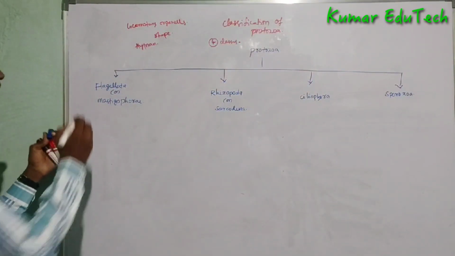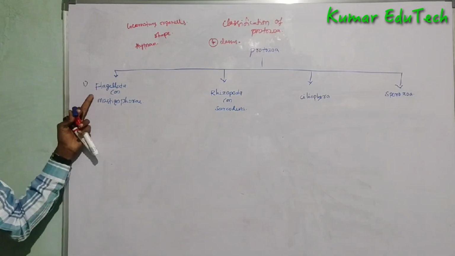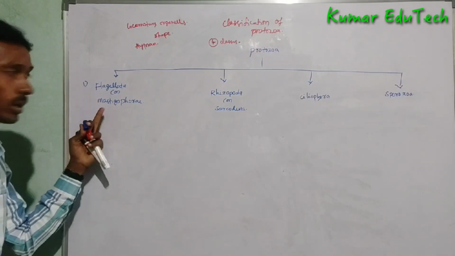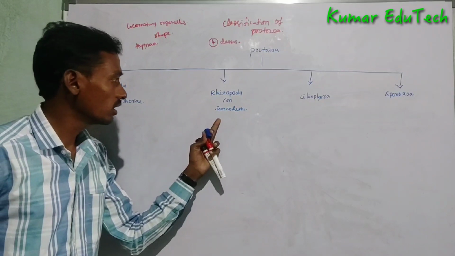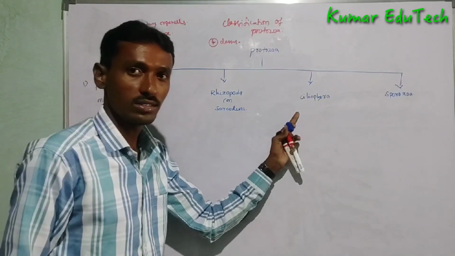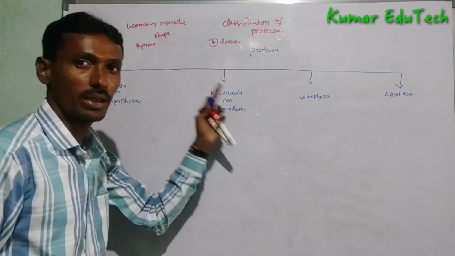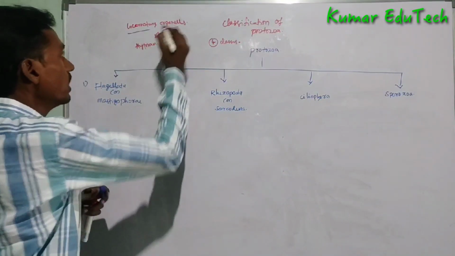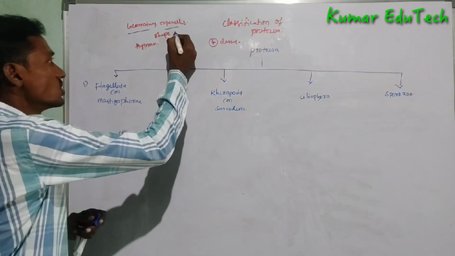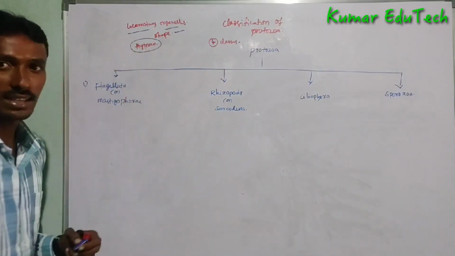So first one, flagellata or mastigophora. Second one, rhizopoda or sarcodina. Third one, coeliophora, and fourth one, sporozoa. These classifications are based on the locomotory organs and shape. It is a Hyman classification.